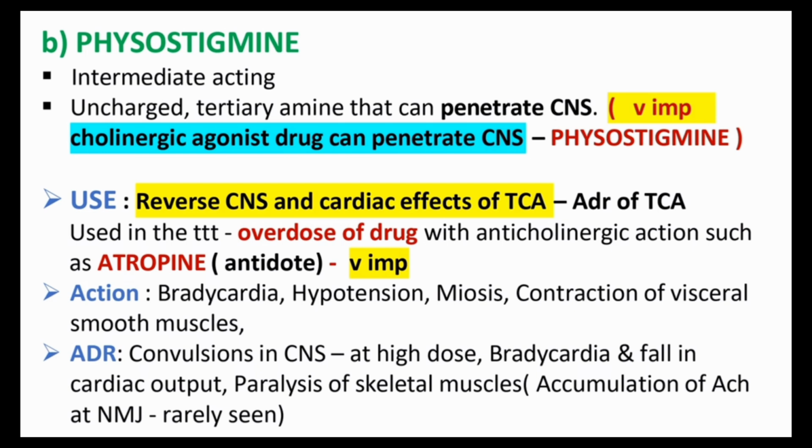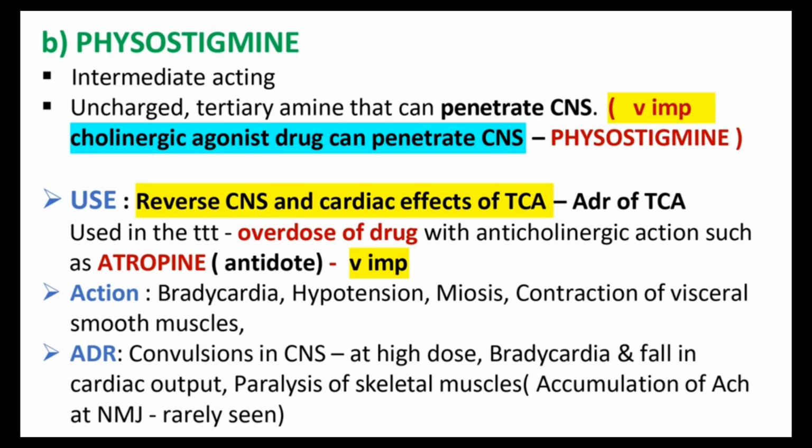Okay. And what are the adverse effects of physostigmine? Convulsions in the CNS. The simple definition of convulsion is that the body muscles contract and relax rapidly. So the main ADR is convulsions in the CNS at high dose, bradycardia and fall in cardiac output, then paralysis of skeletal muscles. Paralysis of skeletal muscle is due to accumulation of acetylcholine at the NMJ, the neuromuscular junction. It rarely happens. These are the main adverse effects of physostigmine. The highlighted points are very important, and we want to be thorough with them.